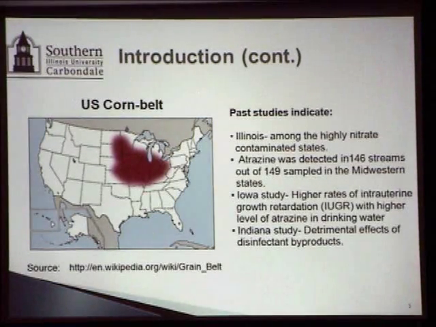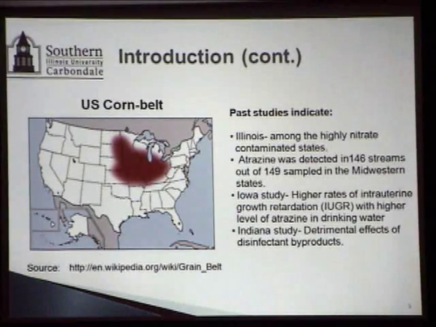There was a study in Iowa done by Dr. Munger and his associates on the association of atrazine with a specific type of adverse pregnancy outcome, intrauterine growth retardation, IUGR. The Indiana study was led by Dr. Paul Winchester.